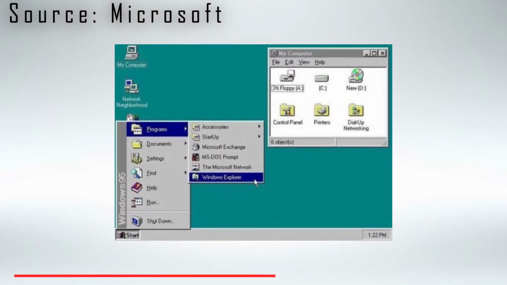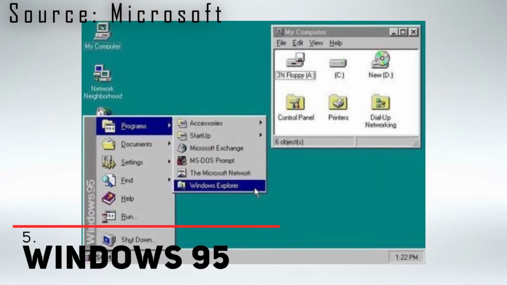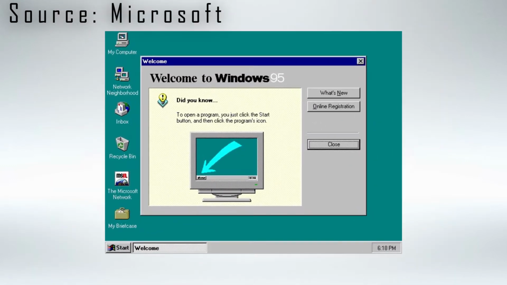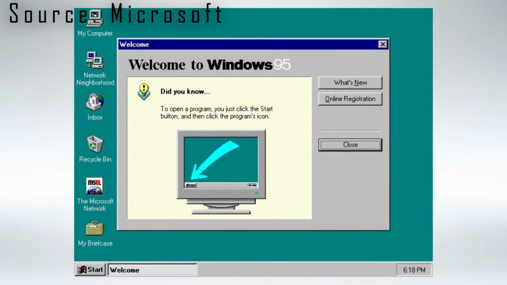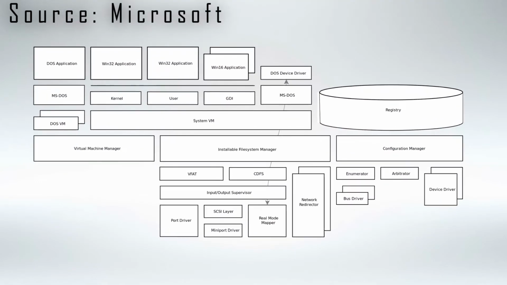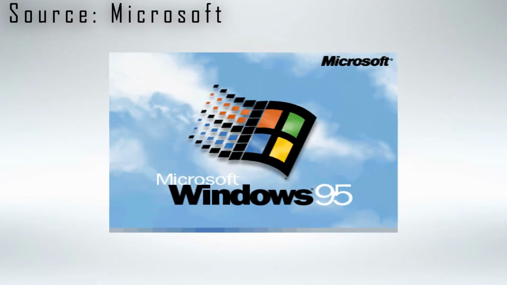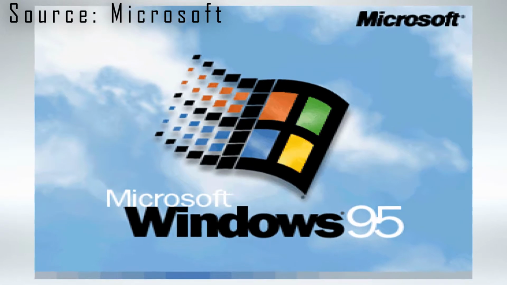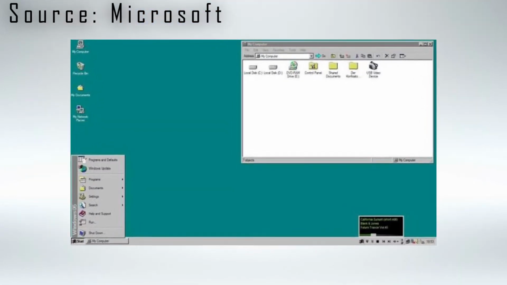Number 5 is Windows 95. Windows' next major consumer-oriented release, Windows 95, came out on August 24, 1995, although remaining MS-DOS based. Windows 95 added support for 32-bit native programs, plug and play hardware, preemptive multitasking, long file names of up to 255 characters, and improved stability over its predecessors.